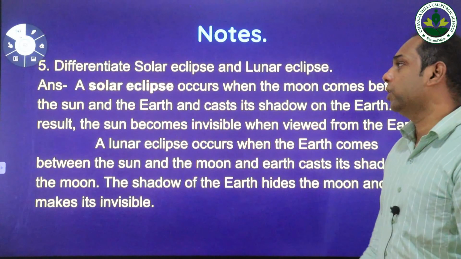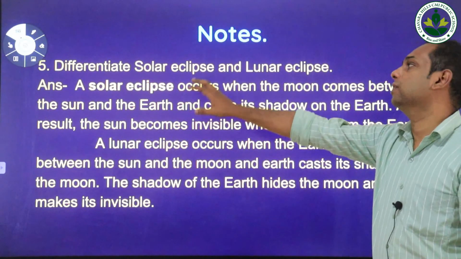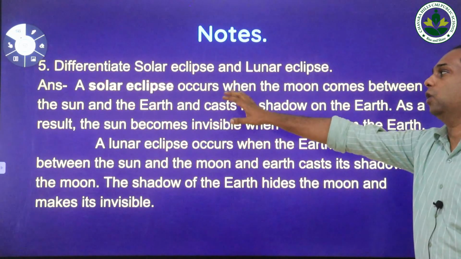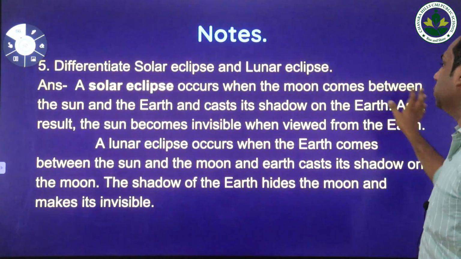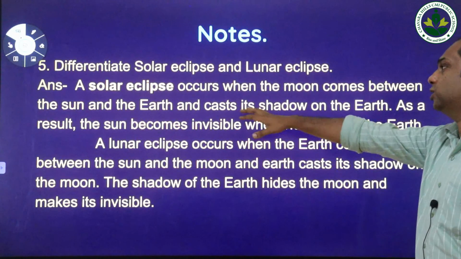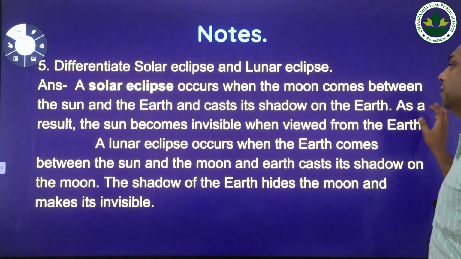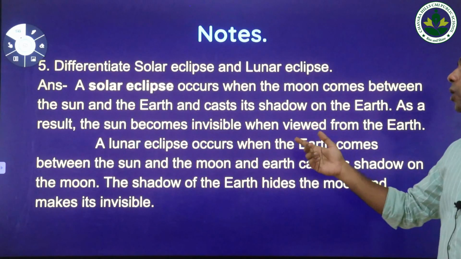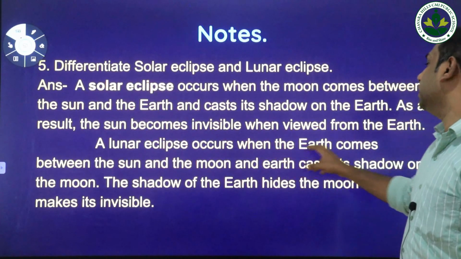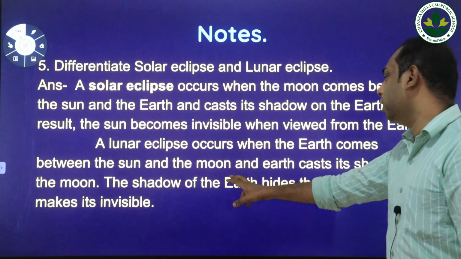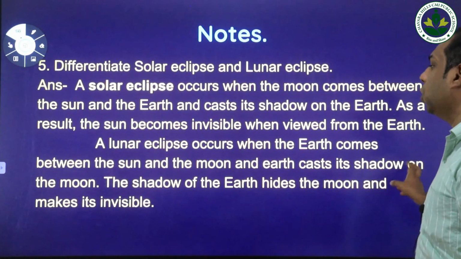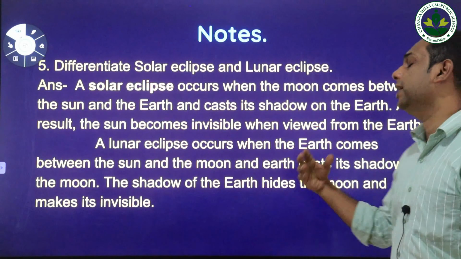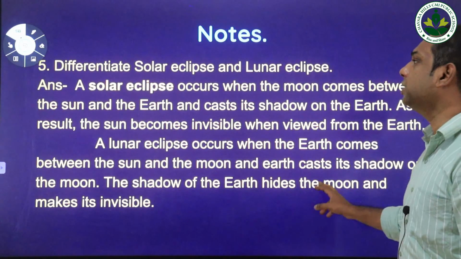And this is the note for the day. Fifth question: differentiate solar eclipse and lunar eclipse. Answer: a solar eclipse occurs when the moon comes in between the sun and the earth and casts its shadow on the earth. As a result, the sun becomes invisible when viewed from the earth. A lunar eclipse occurs when the earth comes between the sun and the moon and the earth casts its shadow on the moon. The shadow of the earth hides the moon and makes it invisible. So this is the note for you.